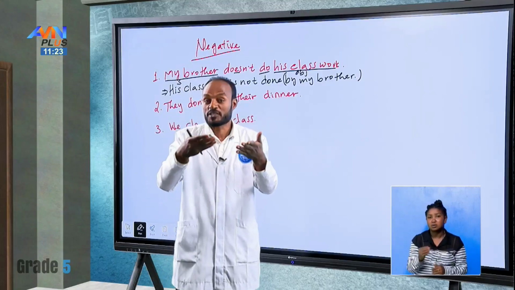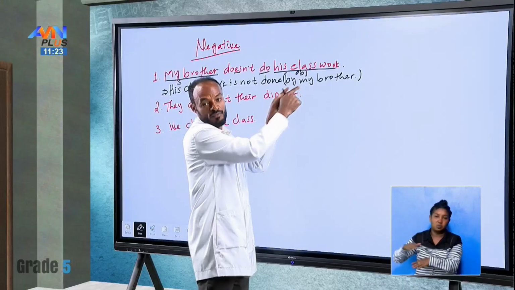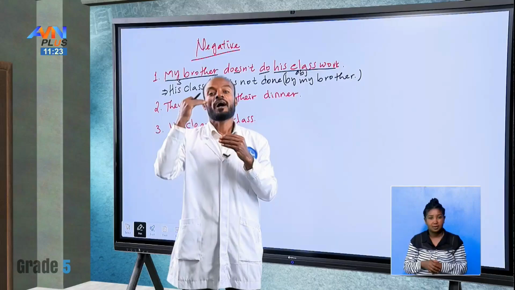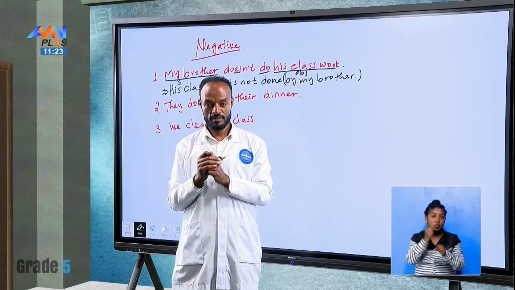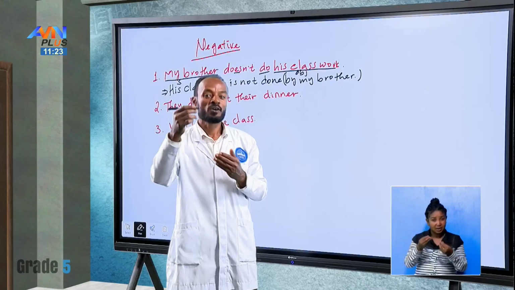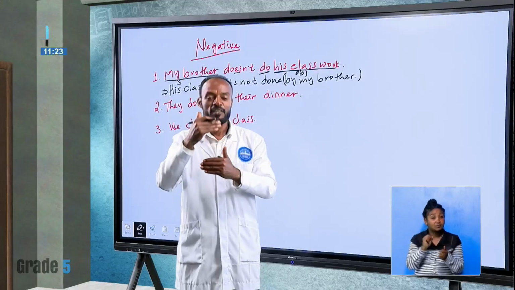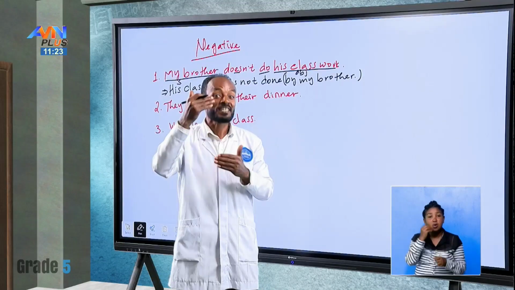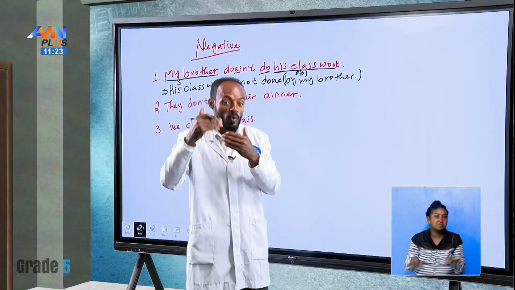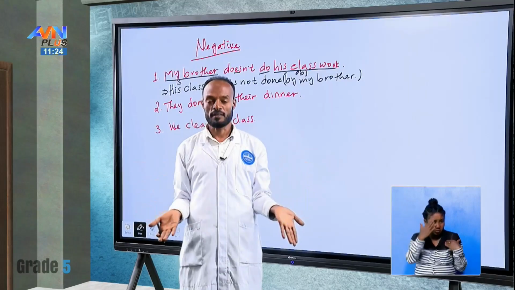And also if the subject is hidden, you cannot use the by structure. For example, let's say I'm your teacher, okay? I give you homework. Then you can say, my teacher gives us homework. If you want to change this one into passive voice, you can say, the homework is given to us. That's all. Because teachers always give homework, the subject is obvious. So no need of using that, okay?